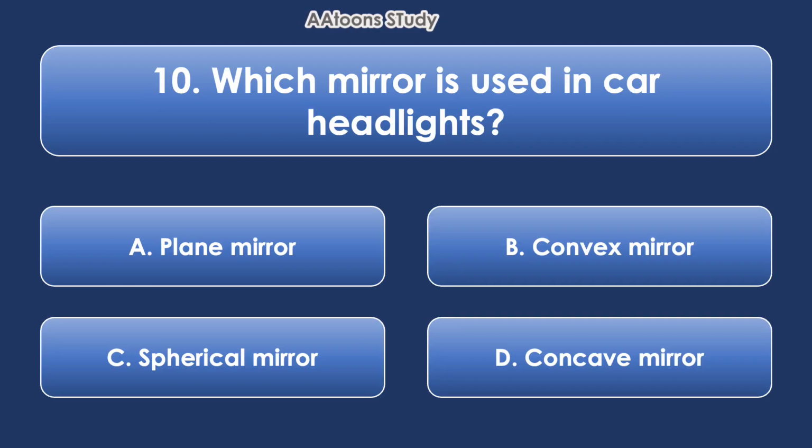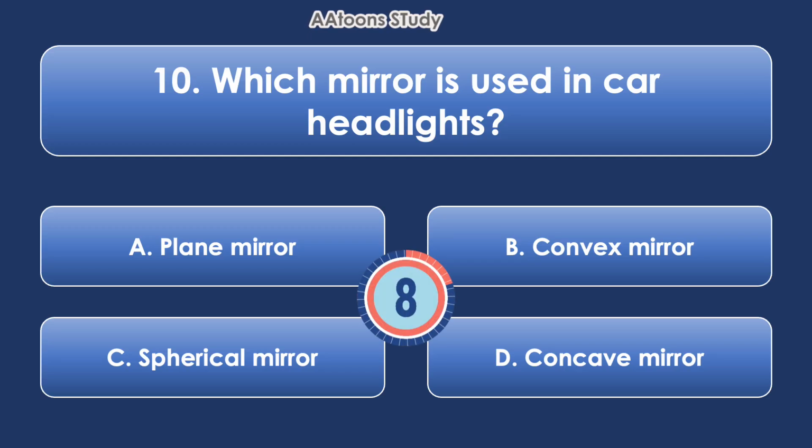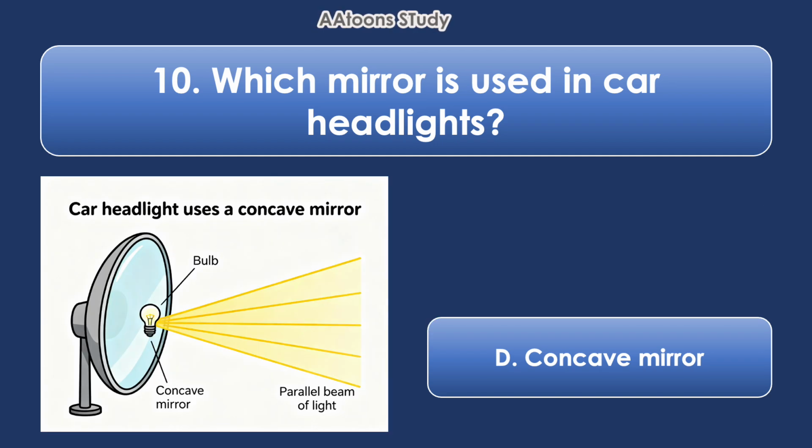Which mirror is used in car headlights? Concave mirror. A concave mirror is used in car headlights. It gathers light and then reflects it forward in a strong focused beam. This helps the car headlights shine brightly and light up the road ahead.